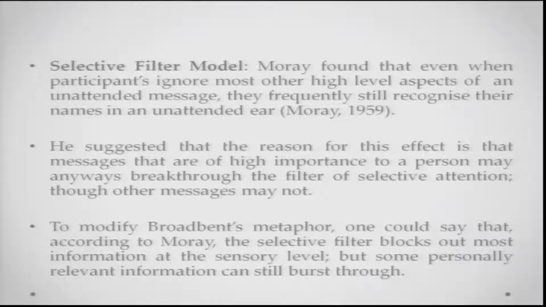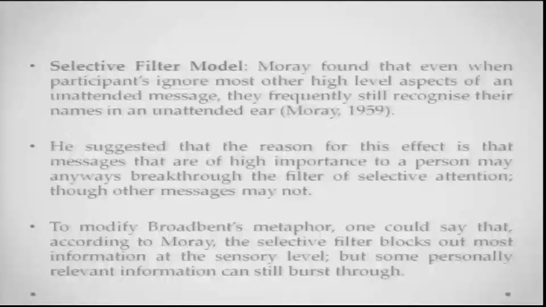So if somebody says your name, or talks about people from your family, or about something you are very interested in, say for example a conversation about cricket, that might still be relevant to you in a special way and grab your attention. To modify Broadbent's metaphor in light of these findings, according to Murray, the selective filter blocks out most of the information at the sensory level, but some personally relevant information still passes through.